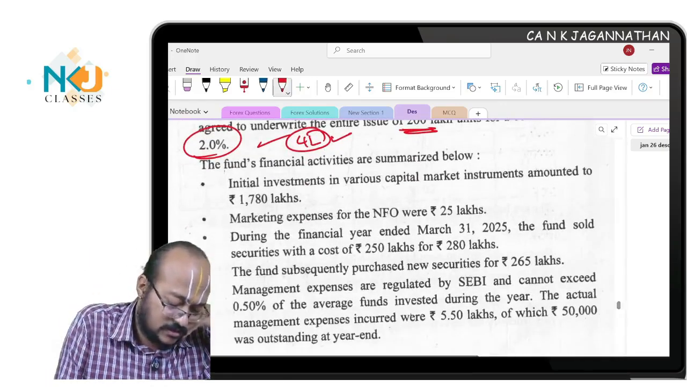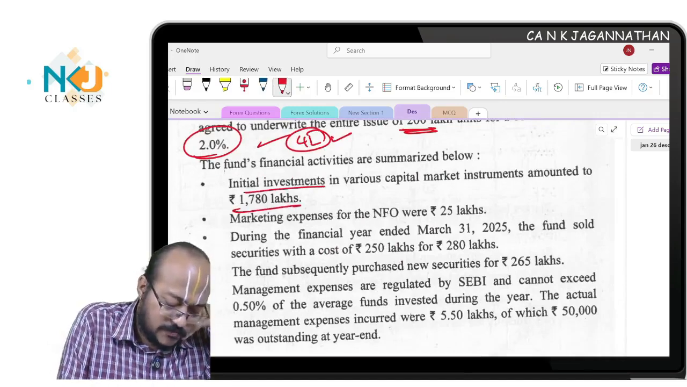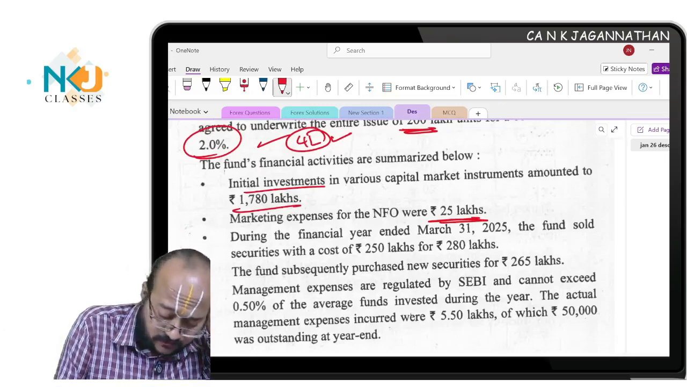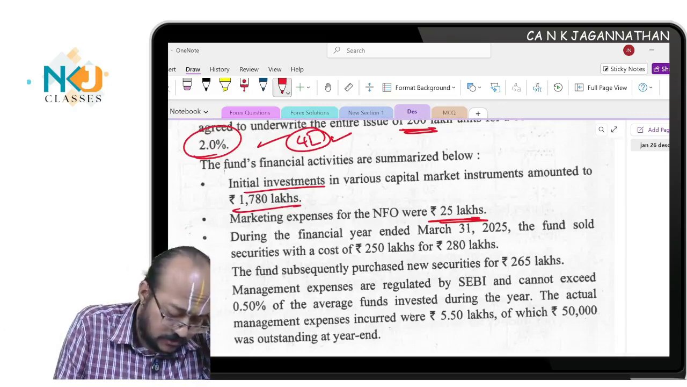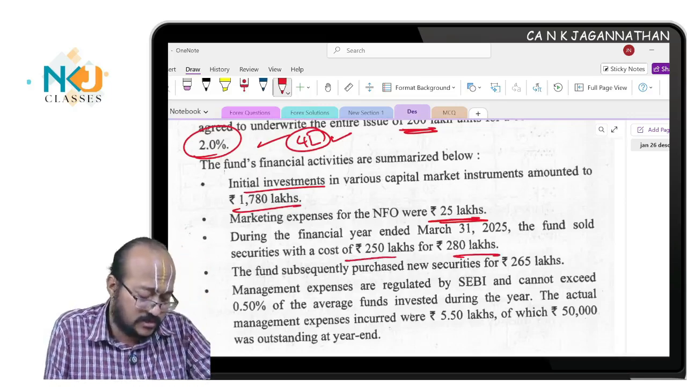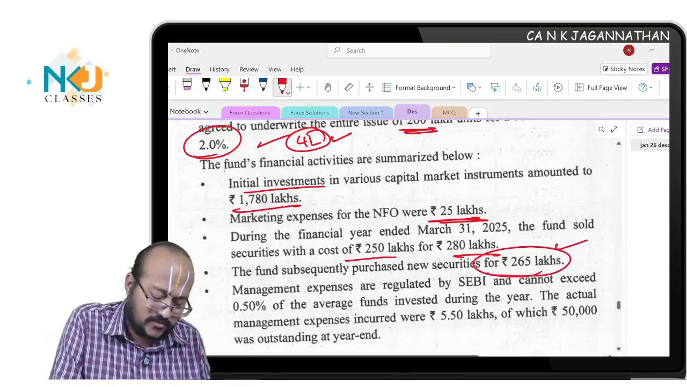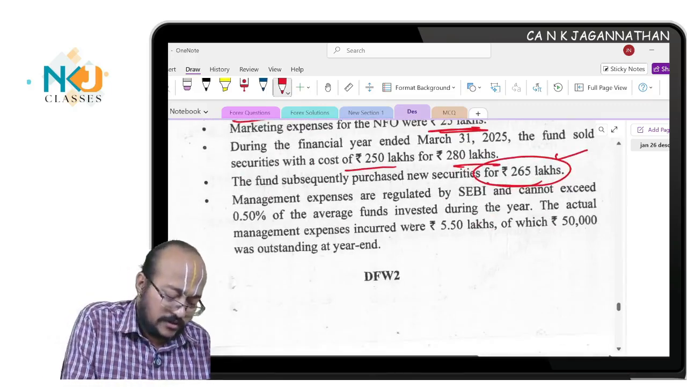Okay, this is the change. Then you have the initial investment amount and marketing expenses, which you also need to reduce. Okay, cash balances: that is why they have given that during the financial year the fund sold securities at cost, and this also needs the same adjustment. The fund subsequently purchased a new security, this also needs the same adjustment, same question. That's why I'm saying one similar question is available there. Okay, you can go through.